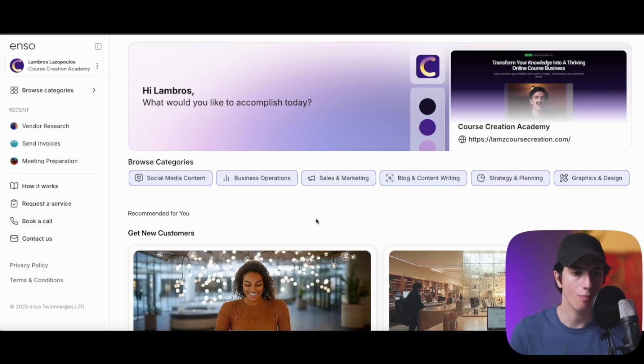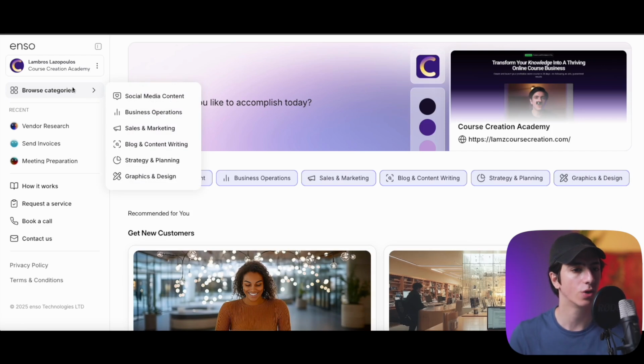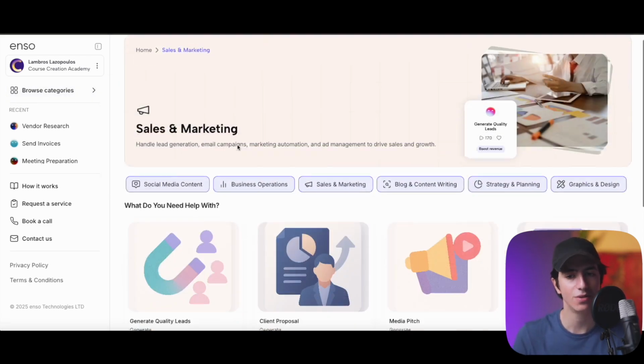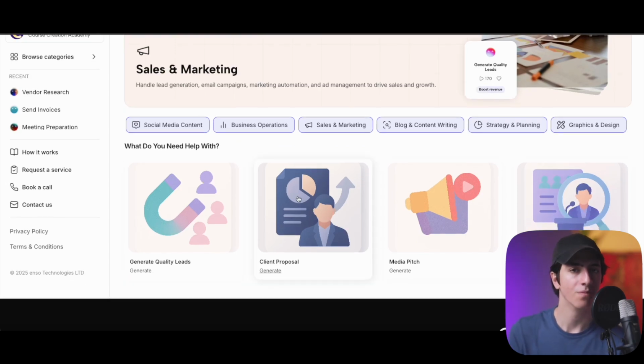So we're here on the homepage of Enso, and in order to browse the category of marketing and sales, we click on Browse Categories and click on Marketing and Sales. Now in sales and marketing, you will see the four different agents that we will be able to leverage. This is the Generate Quality Leads agent, which will be used for marketing purposes.